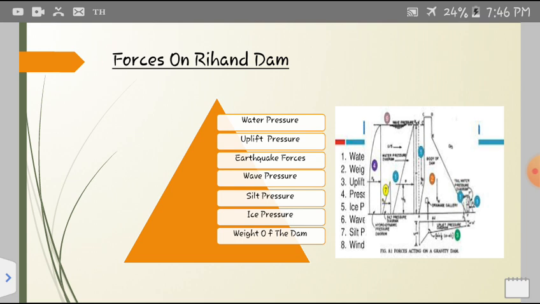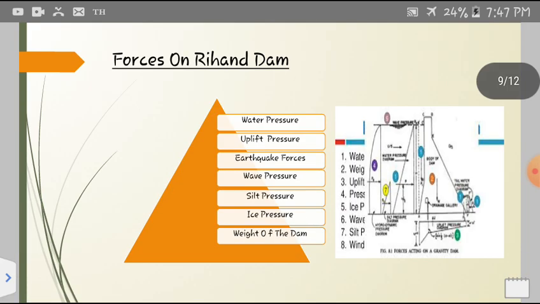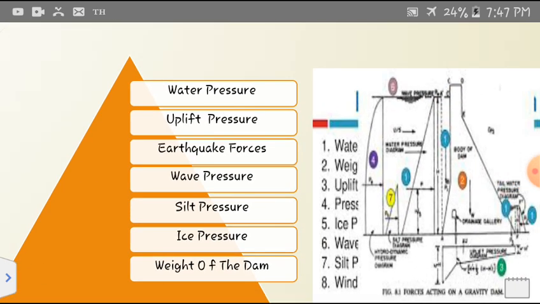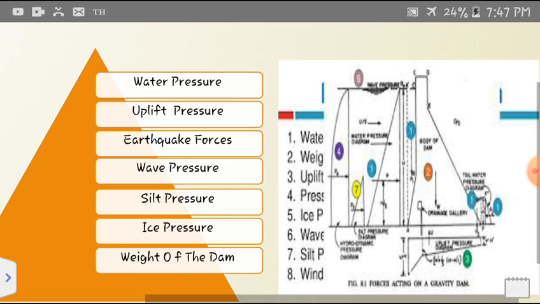Now we will discuss some forces which act on the Rehan Dam. As you have already seen, the Rehan Dam is a concrete gravity dam. The forces which act on a concrete gravity dam are water pressure, uplift pressure, earthquake forces, wave pressure, silt pressure, ice pressure, and the weight of the dam. Here in this picture you can easily see the forces which act on this dam, with numbers: weight, water pressure, uplift pressure, earthquake pressure, wave pressure, silt pressure, ice pressure, and weight of the dam.